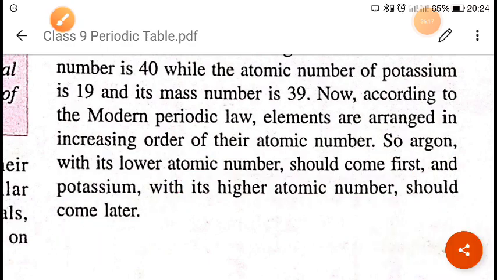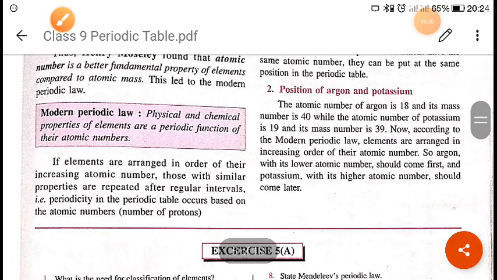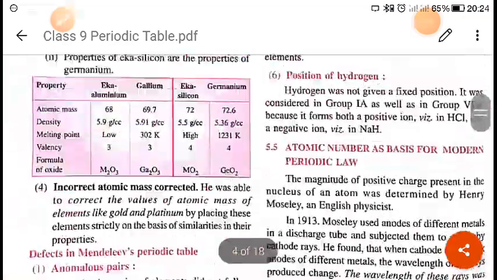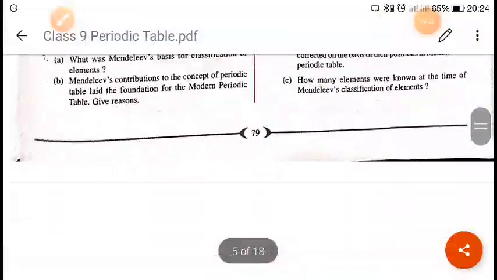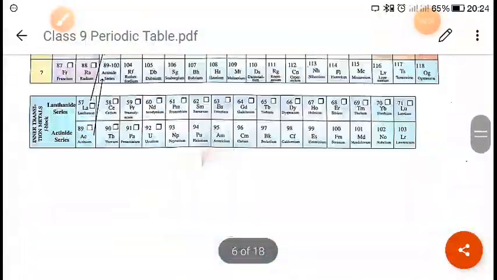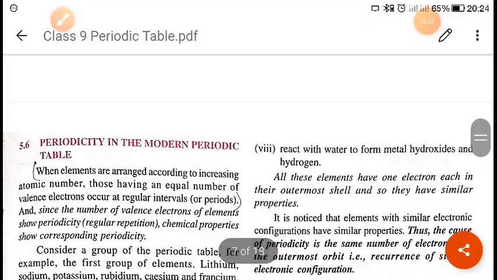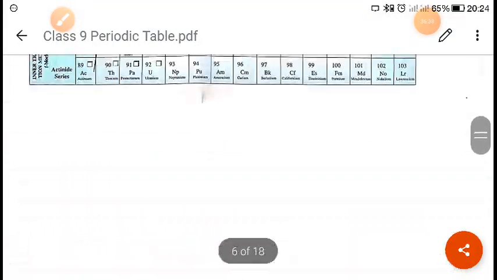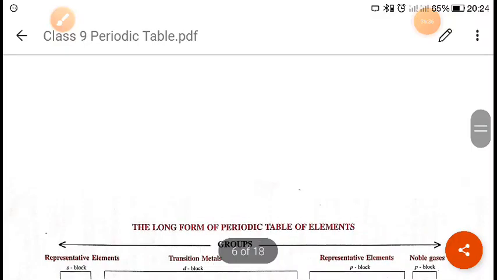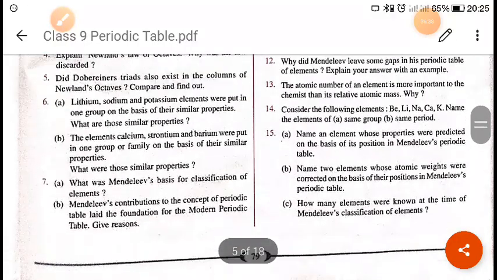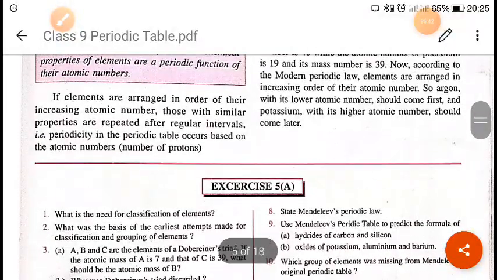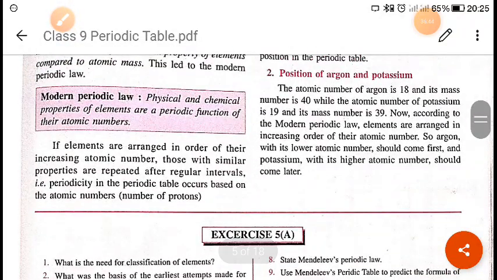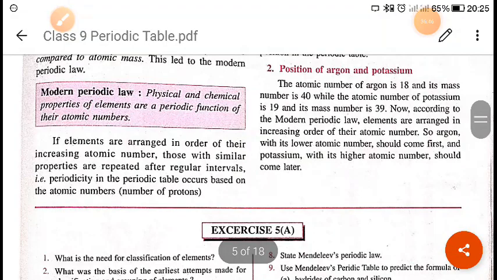So I hope you have understood what the Mendeleev periodic table is, what the basic concept of the modern periodic table is, and the demerits of the Mendeleev periodic table, right? Keep up to this. In the next class we will discuss periodicity in the modern periodic table. The modern periodic table is based on the atomic number, not on the atomic mass, but the Mendeleev periodic table is based on the concept of atomic mass, right? So I hope you have understood this. Keep up to this.